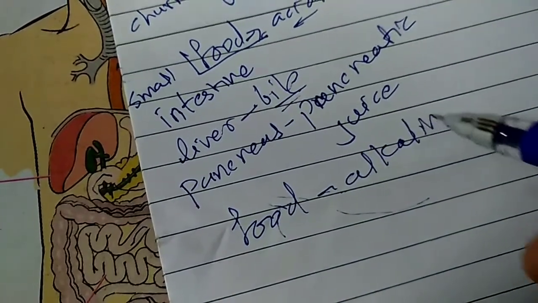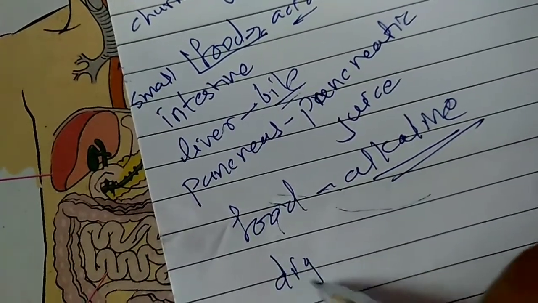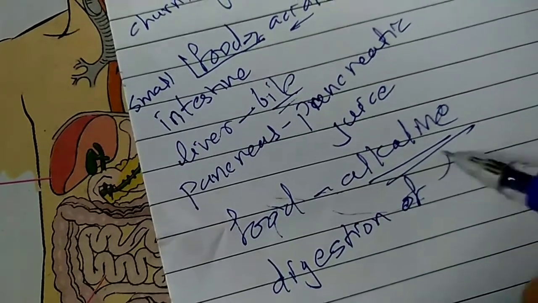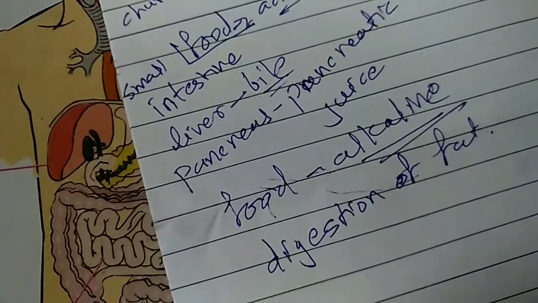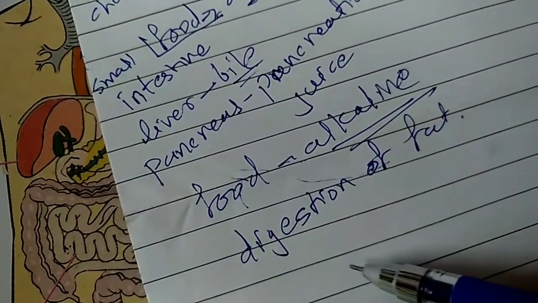Alkaline means basic. This medium is necessary for digestion. It is needed for the digestion of fat. Understood? And then the digestion process gets completed inside the small intestine.